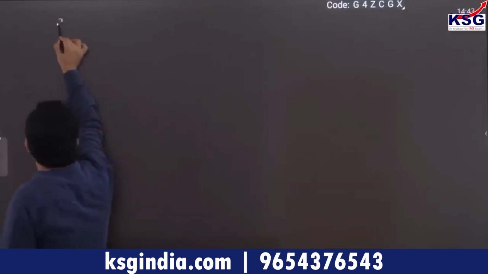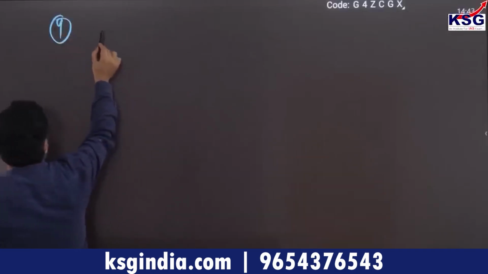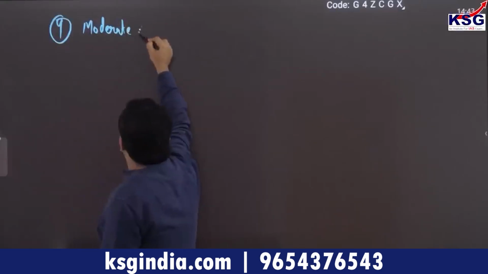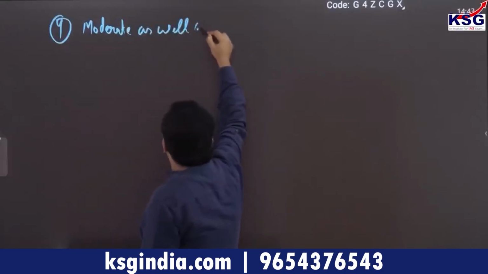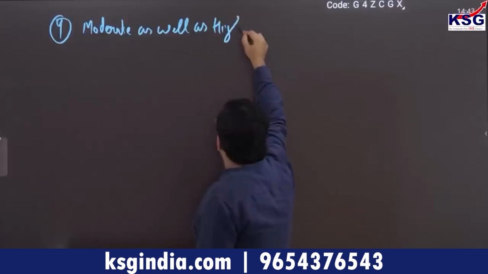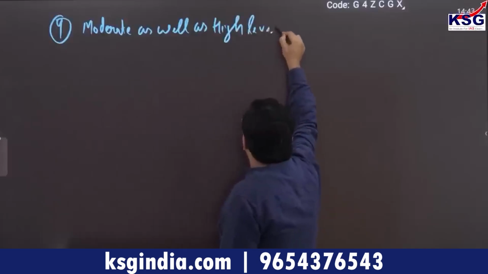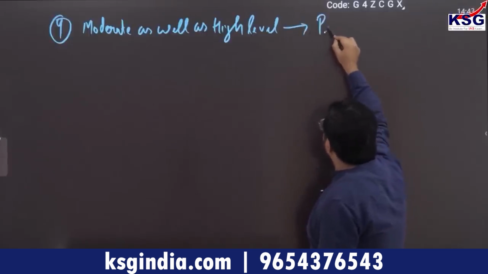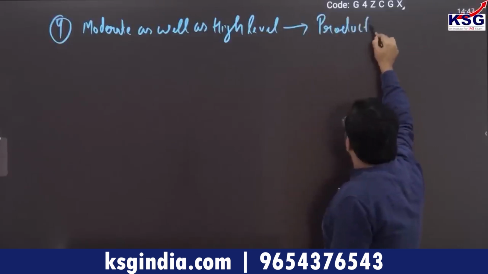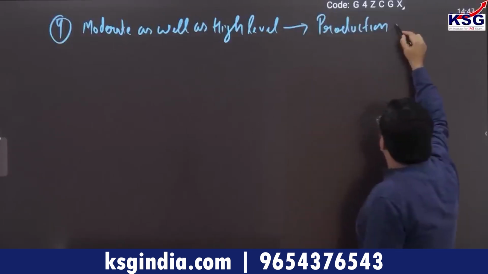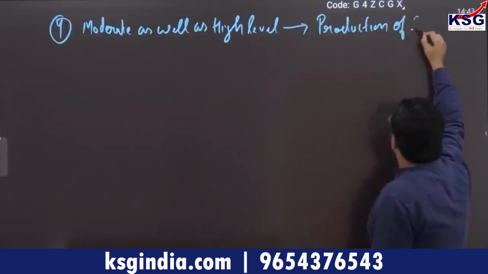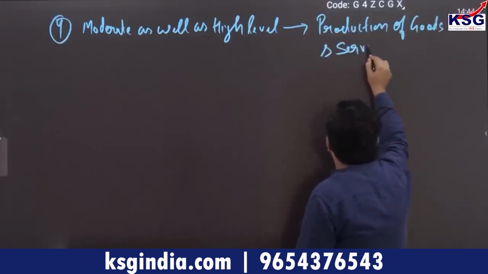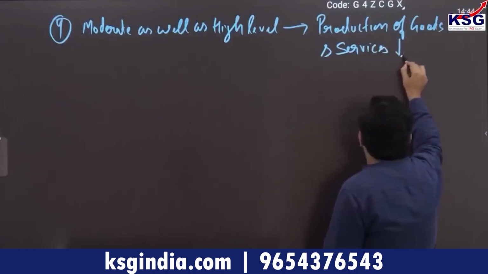Next point, whenever there is inflation, both moderate as well as high level, no doubt in that situation production in factories, production of goods and services, will decrease.